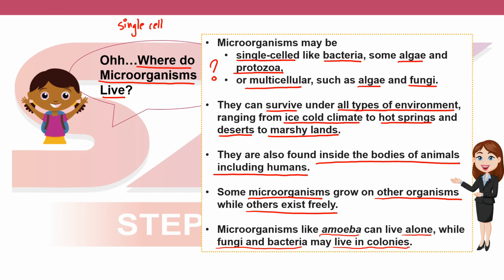They can survive under all types of environment. I repeat this because it is an important point to remember. They are also found inside the bodies of animals, including humans, and can grow on other organisms or exist freely. Amoeba can live alone, while fungi and bacteria may live in colonies.